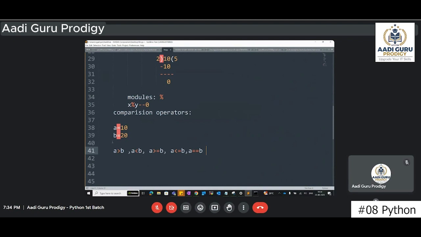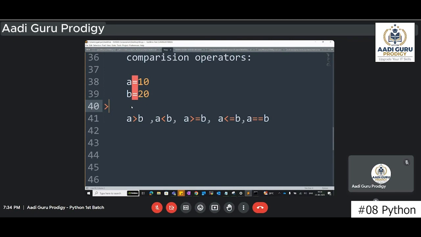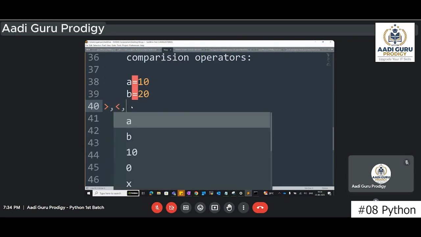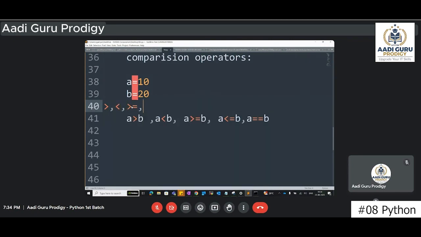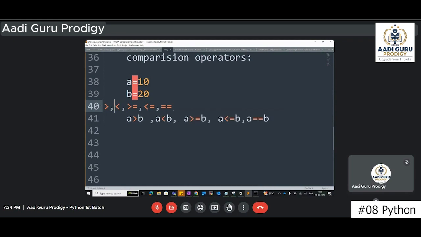Try to learn whatever you have written here. So we have greater than, less than, greater than or equals to, less than or equals to, and equals to. So these are the different operators that we have in case of comparison.